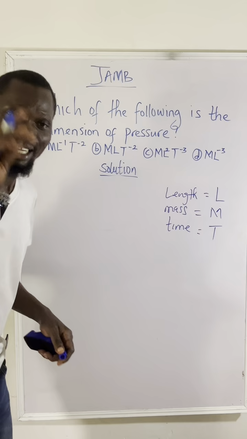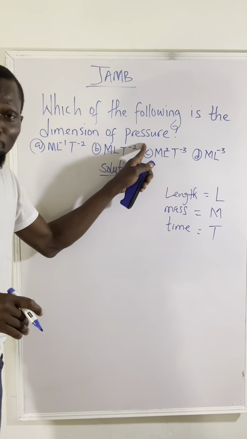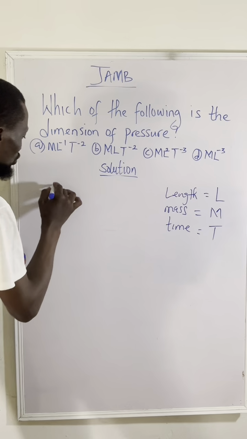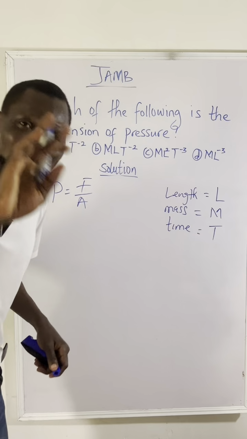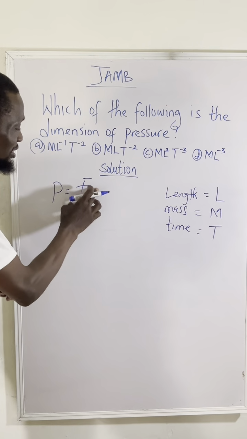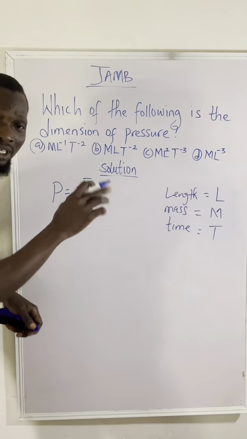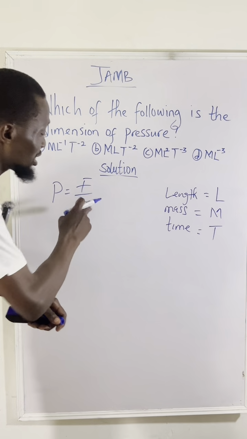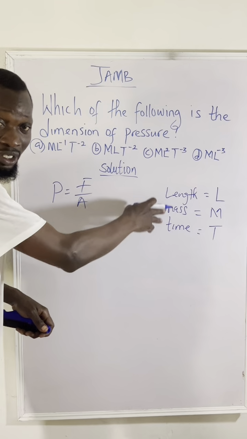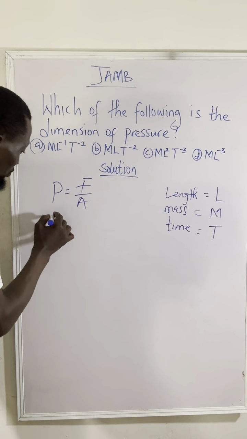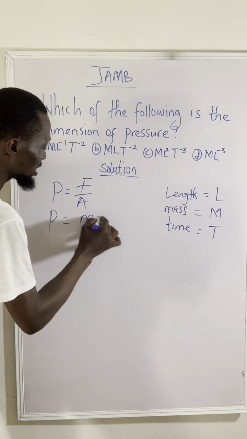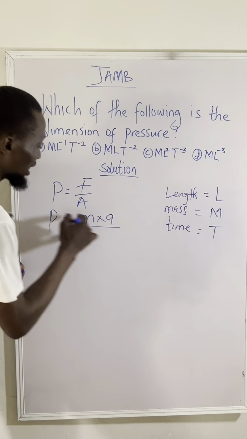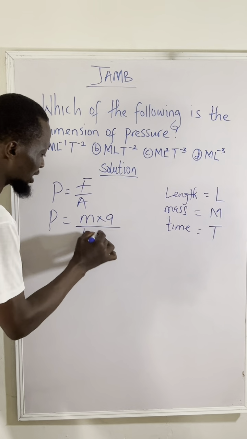T. Now, the next thing is that you have to know the formula for pressure. So, we have pressure is equal to force over area. The idea now is that you are going to break down this formula until each of the quantities you have is a fundamental quantity. So pressure is equal to force, and you are going to break it down to mass times acceleration, over the area, which I'm going to break down to length times breadth.